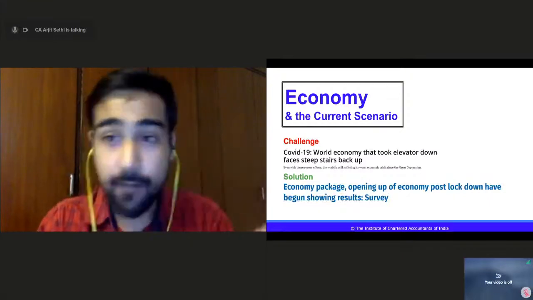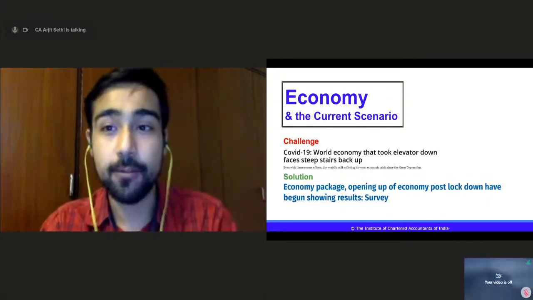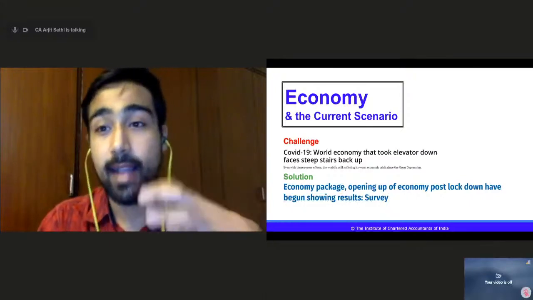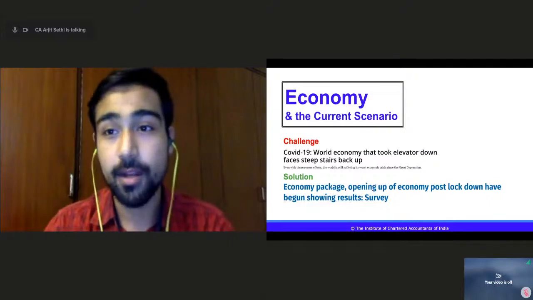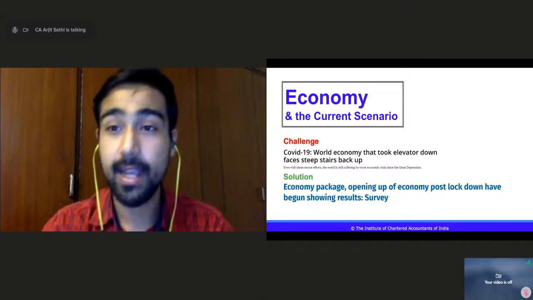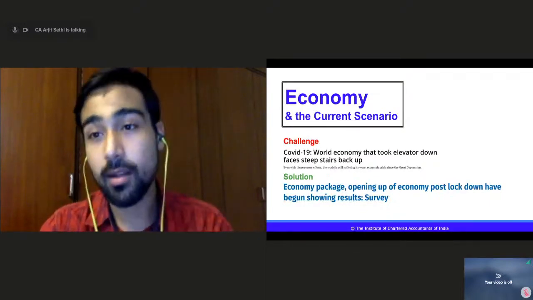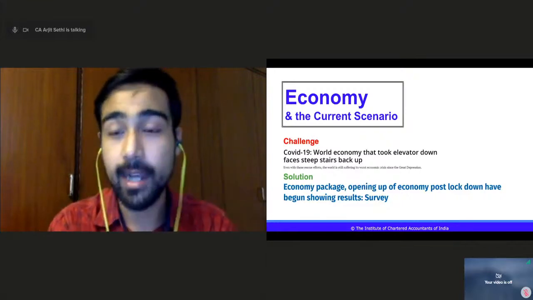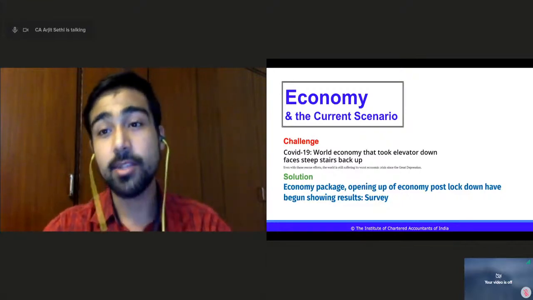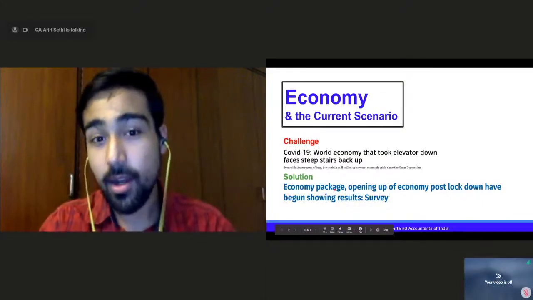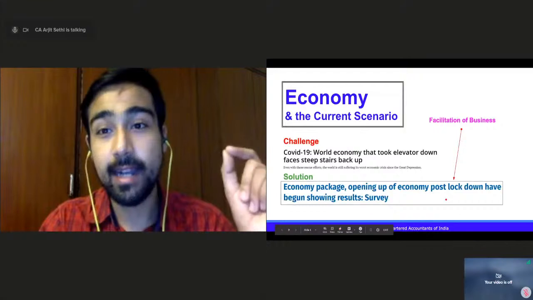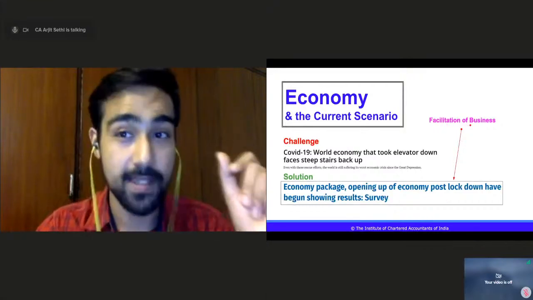Similarly, if you read the good part of the news, because of the fight with China or the COVID-19 issue, a lot more industry has become private. A part of LIC or a part of Coal India has been sold to the public. It's opening up more, and the economy package is growing. All of this is actually for facilitation of business.